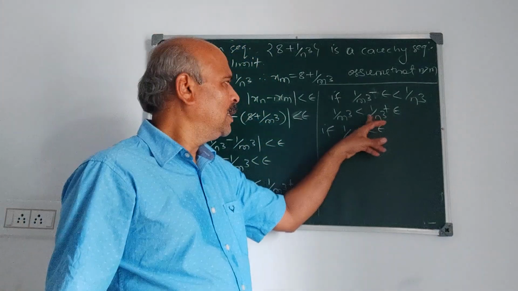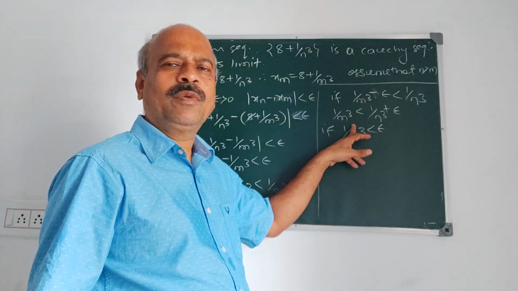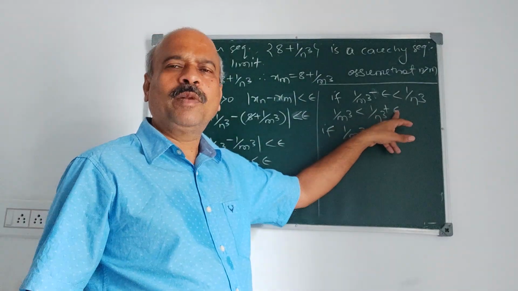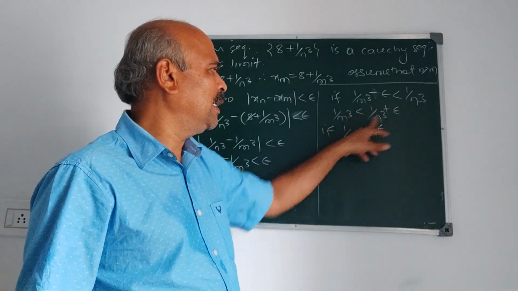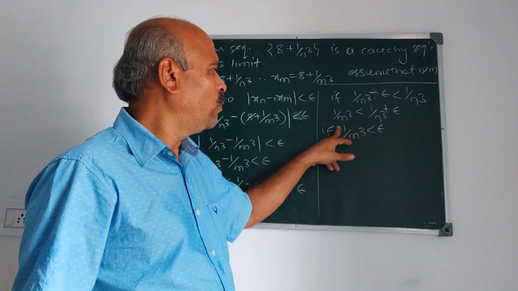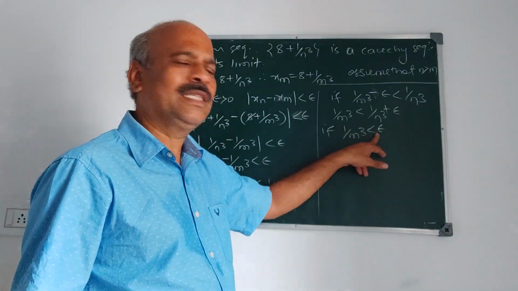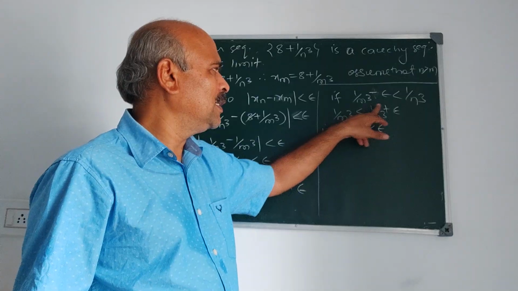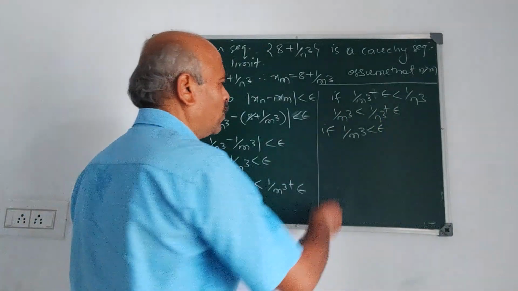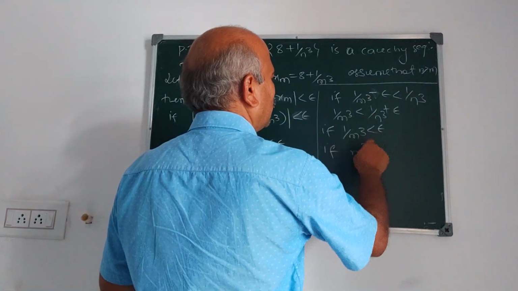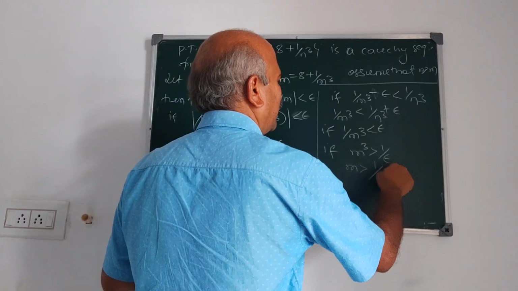See, last step: mod xn minus xm is less than epsilon if 1 upon m cube is less than 1 upon n cube plus epsilon. Say 1 upon m cube is less than 1 upon n cube plus epsilon, then it is true if 1 upon m cube is less than epsilon. Understand this step? If 1 upon m cube is less than epsilon, then certainly it is less than epsilon plus a positive quantity. It is positive. Therefore, if m cube is greater than 1 upon epsilon, m is greater than 1 upon epsilon raised to 1 by 3.